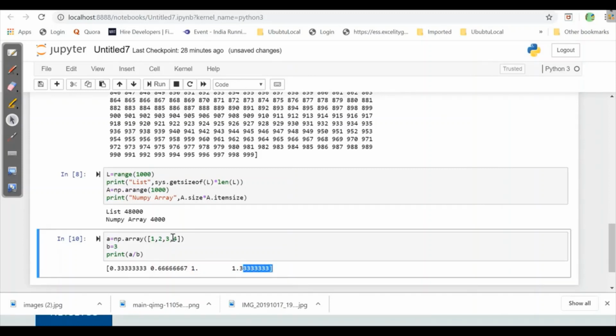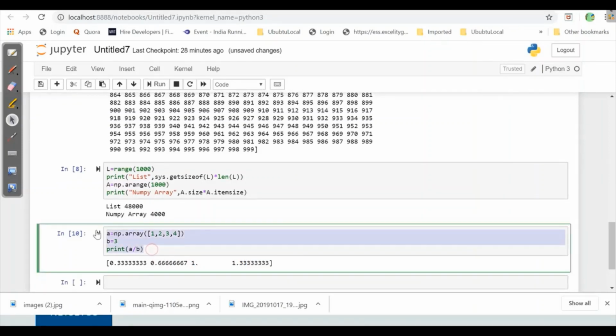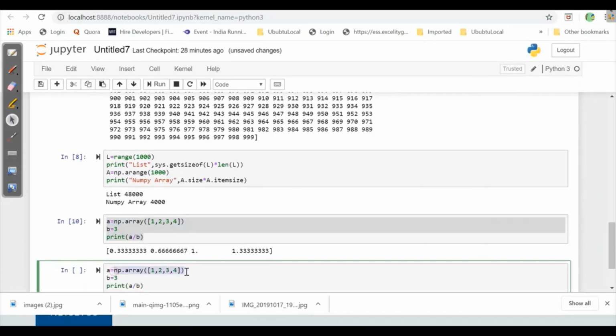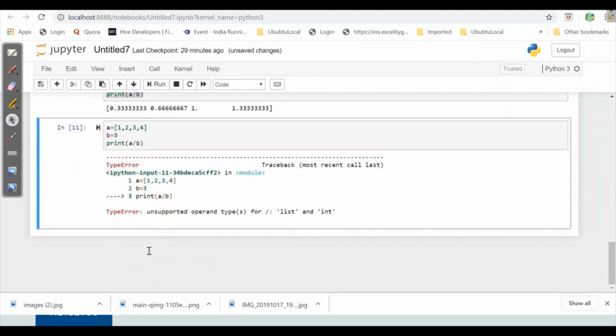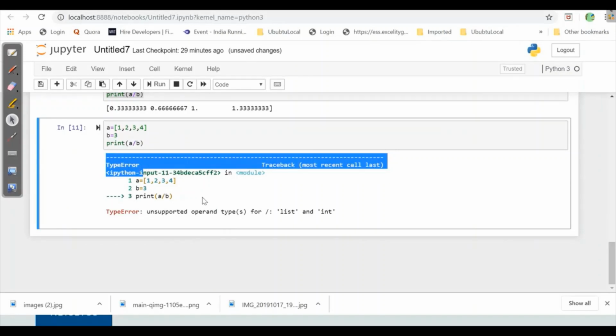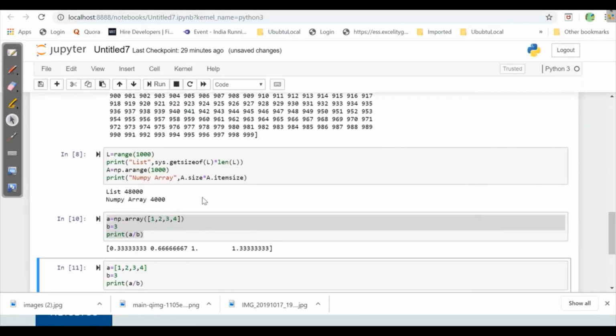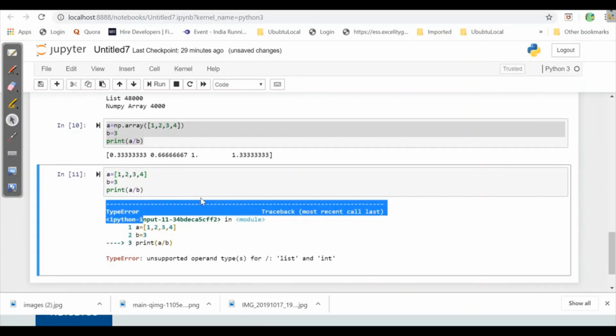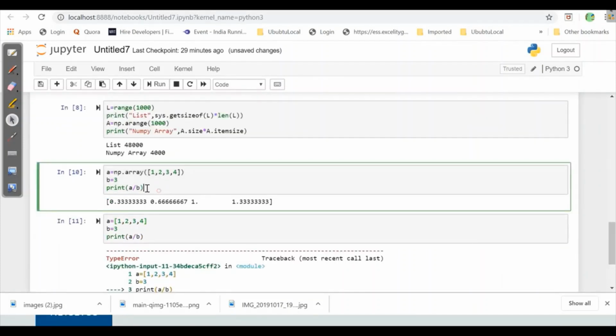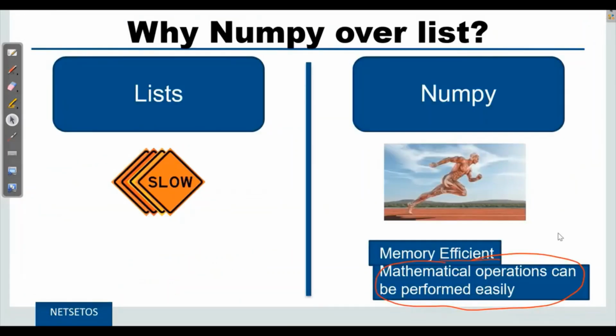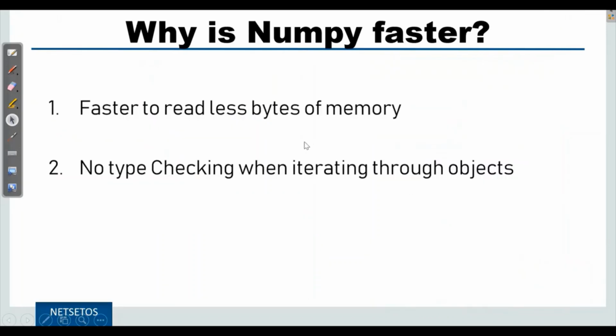Let's see this operation in a list also. So I'll copy the same one and instead of a NumPy array, I'll just give a normal list. When I print this, I got an error because in a list, this operation cannot be performed, whereas in an array, it performs very easily. So these kinds of operations are performed in NumPy. Now we will see in what aspect NumPy is faster than list. As an array is of fixed type, it is faster to read less bytes of memory, whereas there is no type checking when iterating through objects in NumPy.